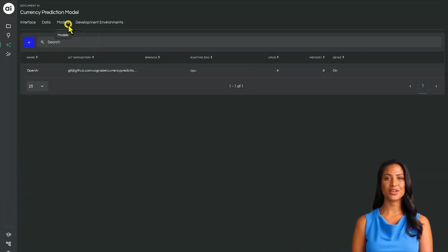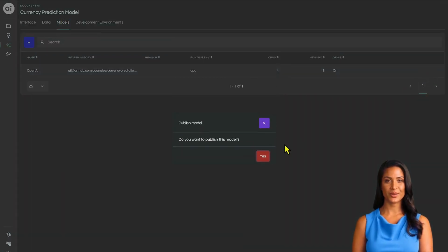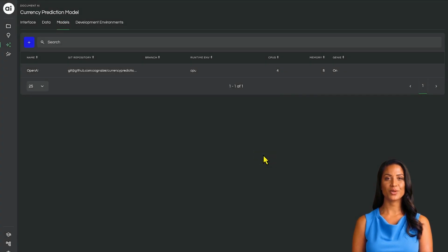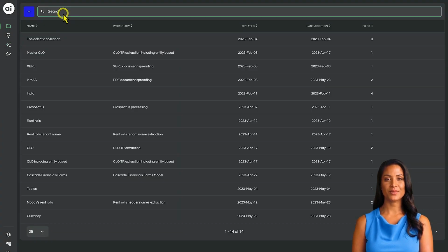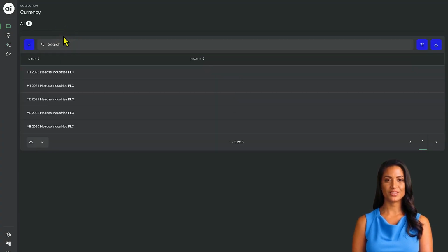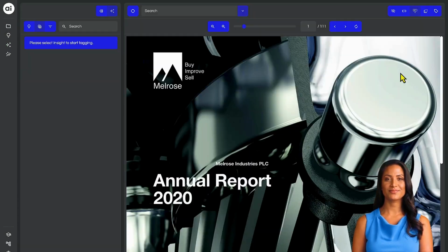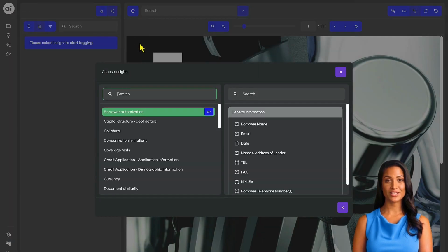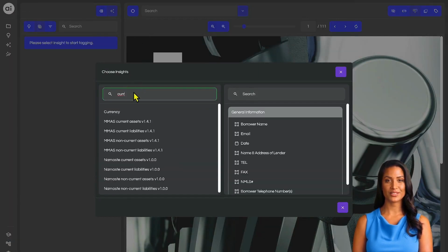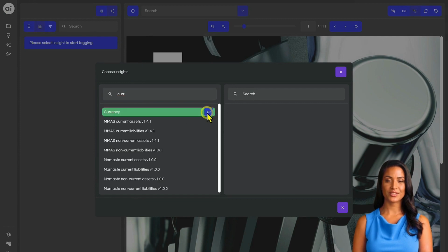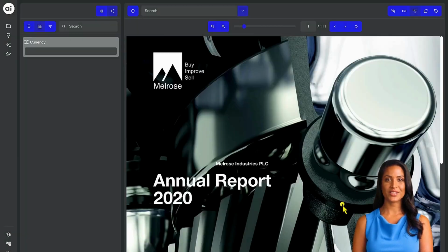The implementation of the AI model into production can be accomplished effortlessly with a single click using the Cognize AI platform. Extraction models, exemplified by the currency model previously demonstrated, facilitate straightforward extraction of precise values without engaging in language generation, thus enabling seamless integration into downstream applications, as the result does not need to be interpreted.